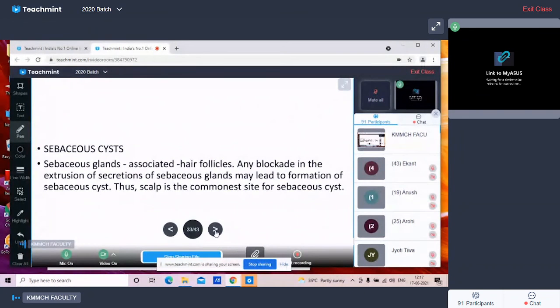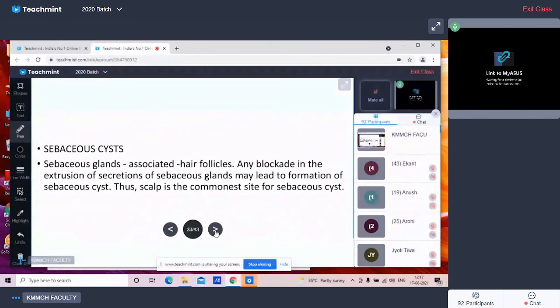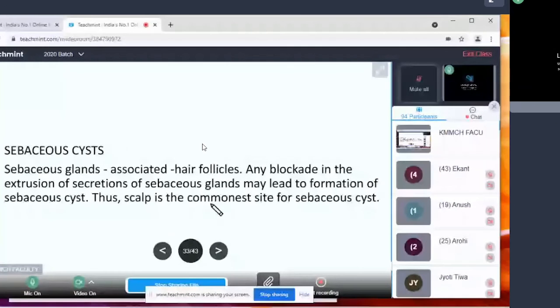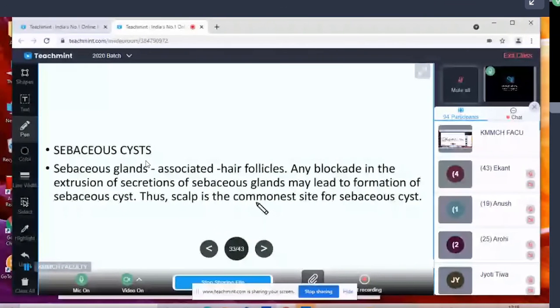Then we have seen that the scalp is a common site for sebaceous cysts, as the scalp has very many hair follicles, and any blockage in the excretion of the secretion of the sebaceous gland leads to the formation of a sebaceous cyst. The commonest site for the sebaceous cyst is the scalp.